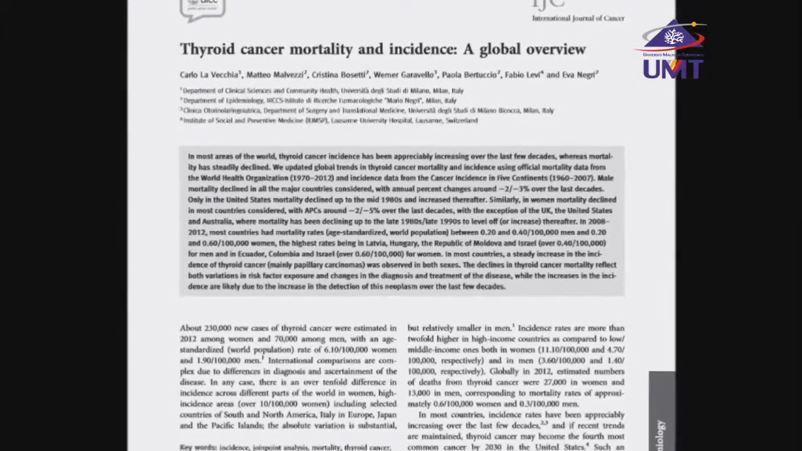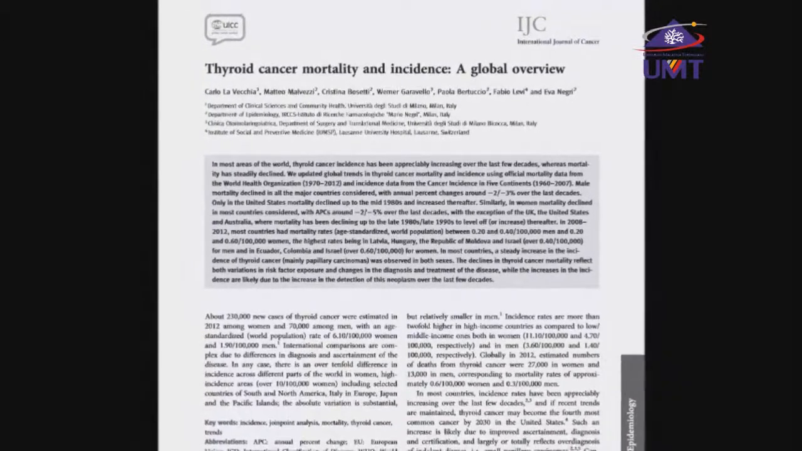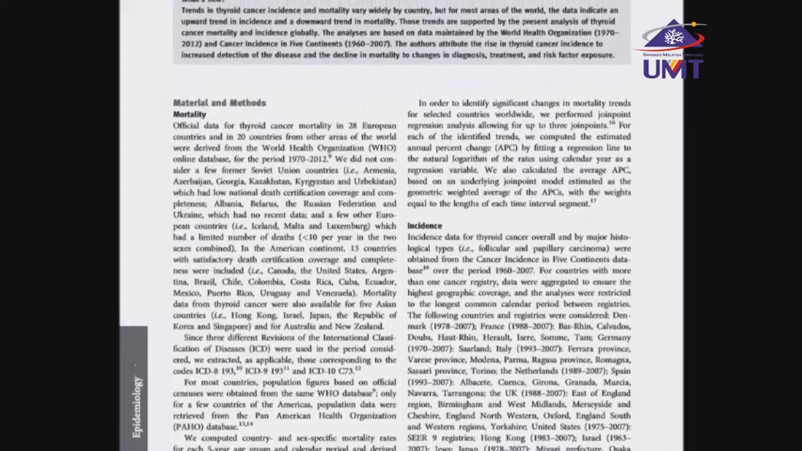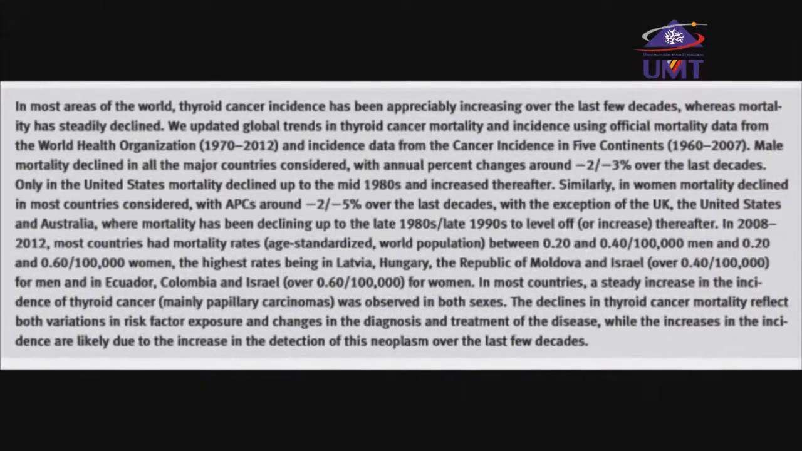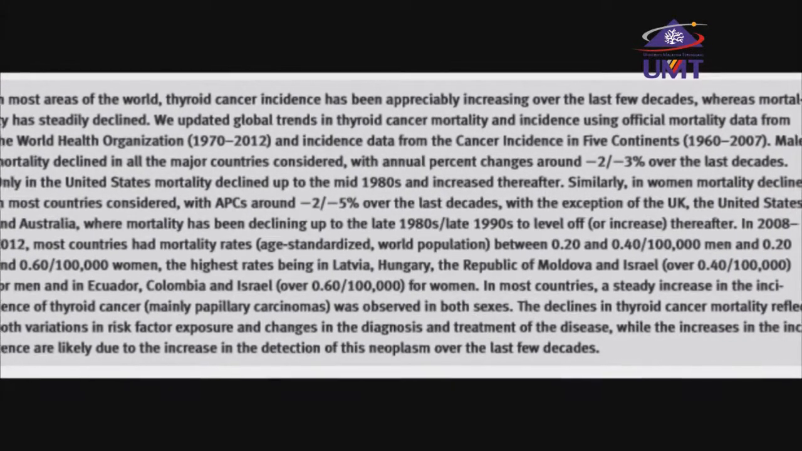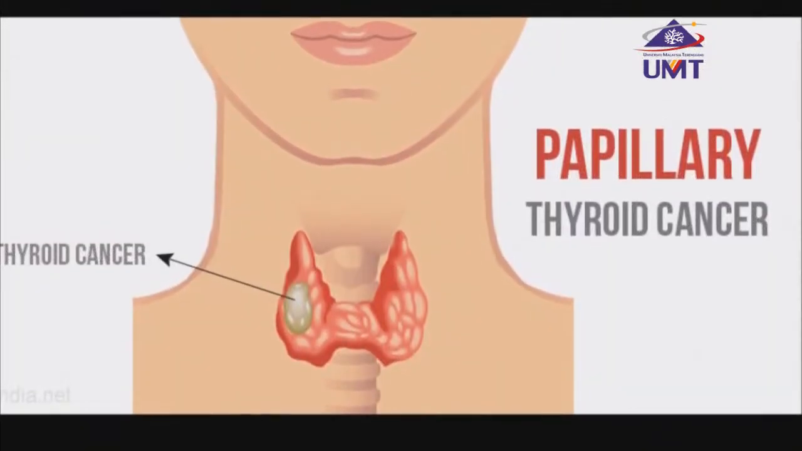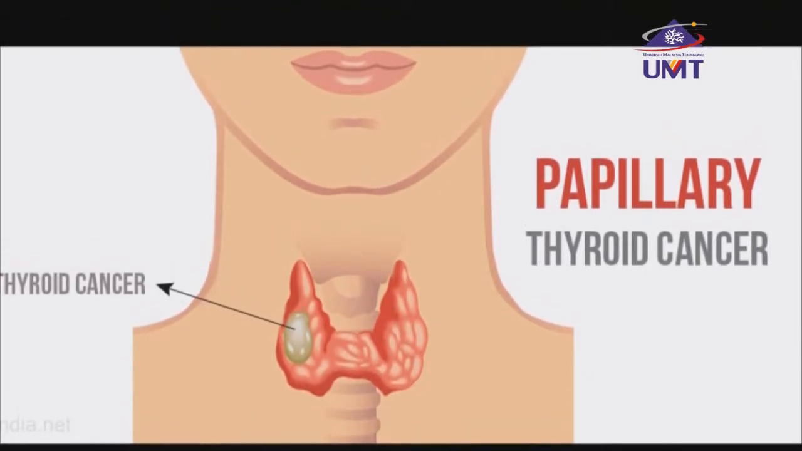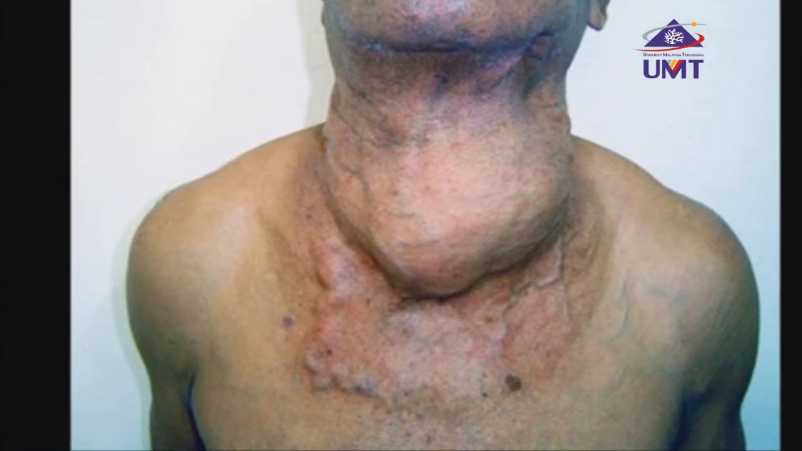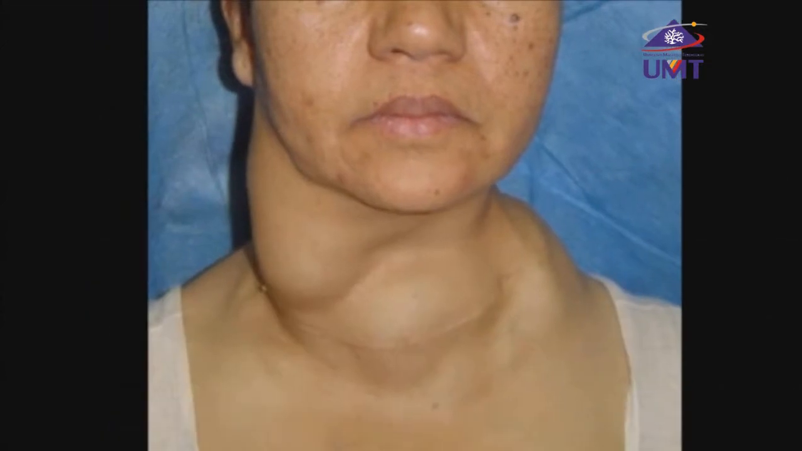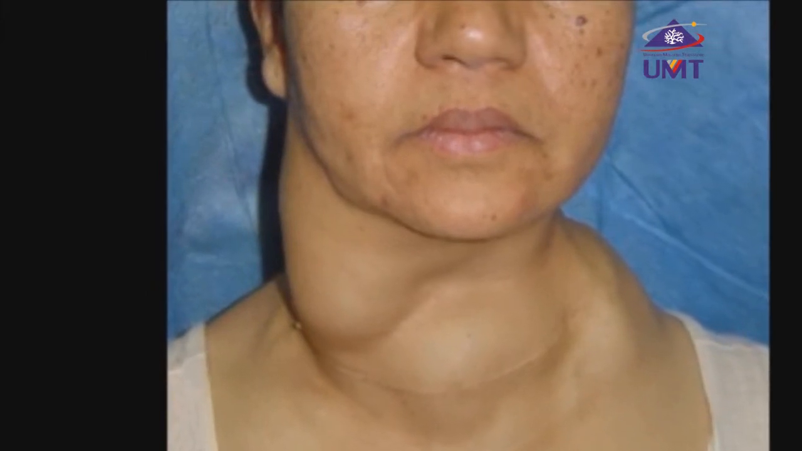Based on the paper by Carlo et al., it stated that in most areas of the world, thyroid cancer incidence has been appreciably increasing over the last few decades, whereas mortality has steadily declined. In most countries, a steady increase in the incidence of thyroid cancer, mainly papillary carcinomas, was observed in both sexes. The declines in thyroid cancer mortality reflect both variation in risk factor exposure and changes in the diagnosis and treatment of the disease, while the increases in the incidence are likely due to the increasing detection of this neoplasm over the last few decades.